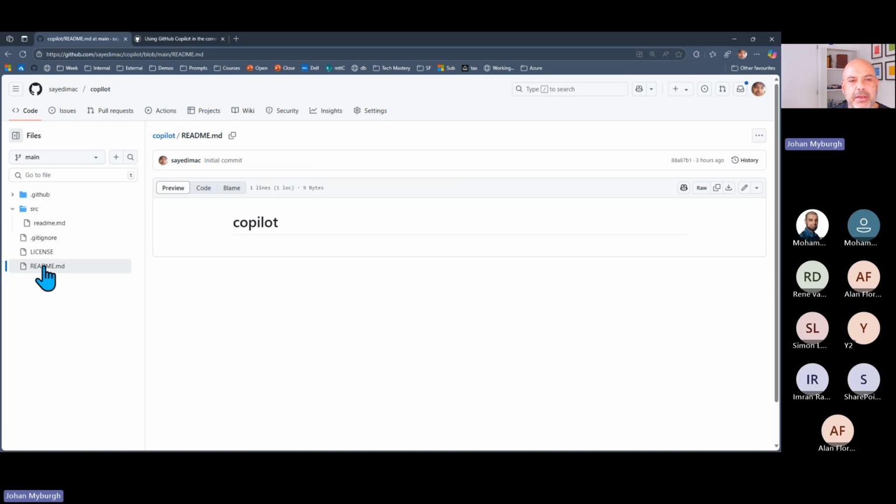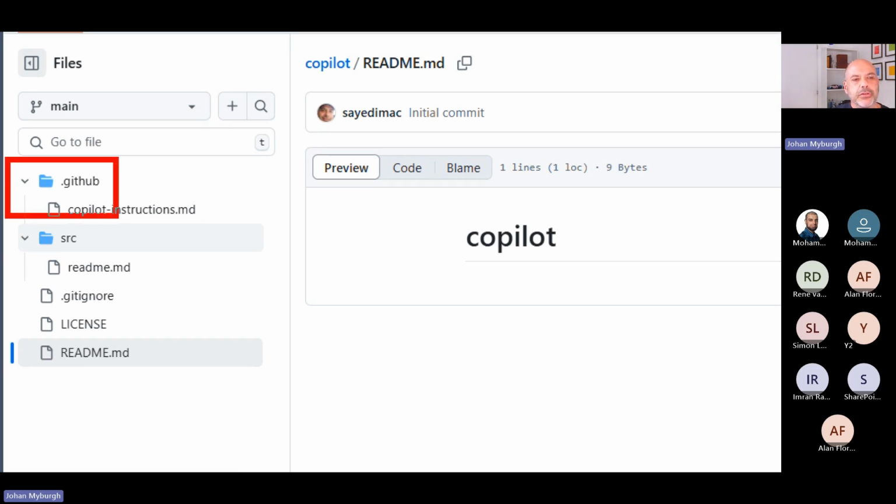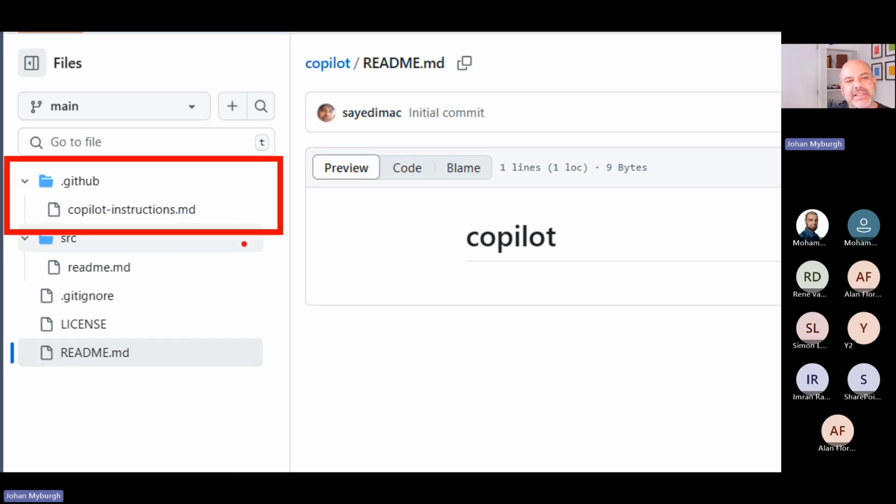Now, what I've done here is I've got a README file, but you'll notice part of what we can do is set up a Copilot instructions markdown file that we can put in a .github folder, and Copilot will then be keeping this in mind.